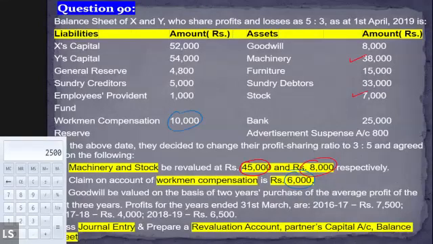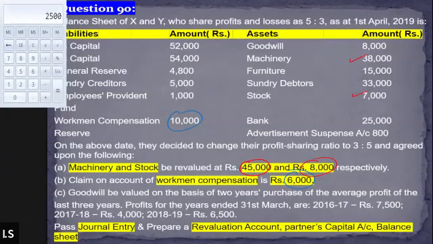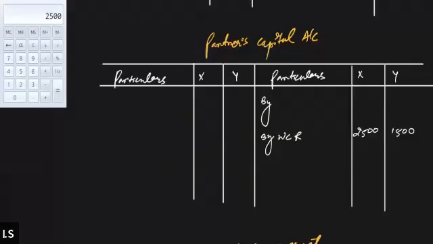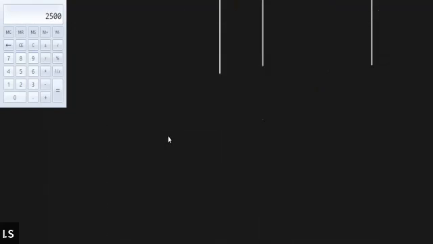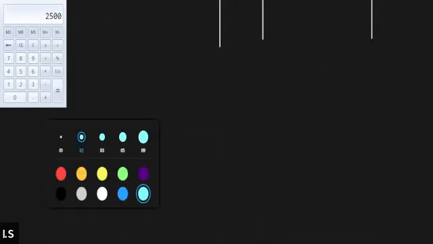Now, moving back to the question again. Let's read the third point. In the third point, it says that the goodwill will be valued on the basis of 2 years' purchase of the average profit of the last 3 years. So we have to find out the value of the goodwill, and then the valued goodwill will be adjusted between the partners depending upon their gaining and sacrificing shares, right? For that purpose, we will have to prepare an extra working note just to find out the gaining and sacrificing shares of the partners. So I'll come down and make some space for the working note.